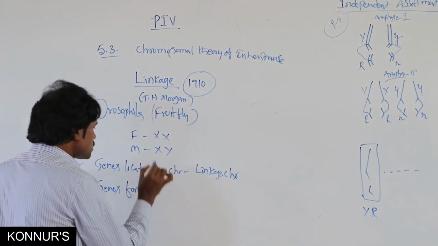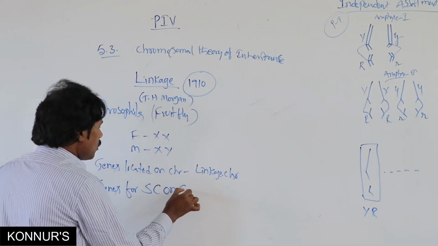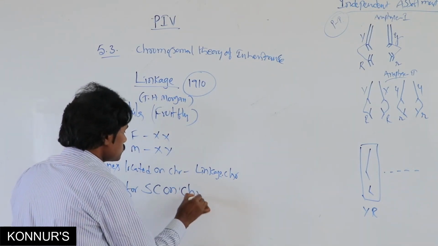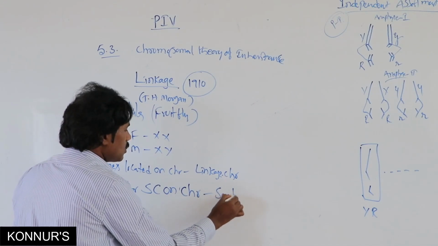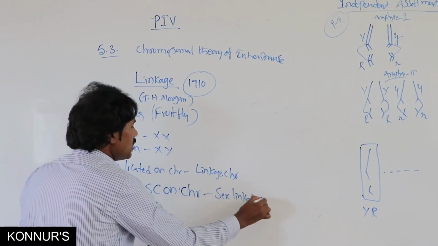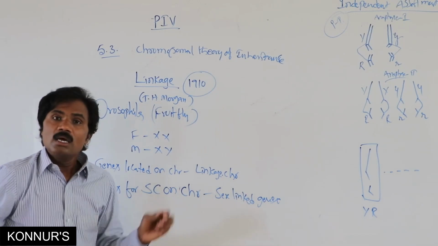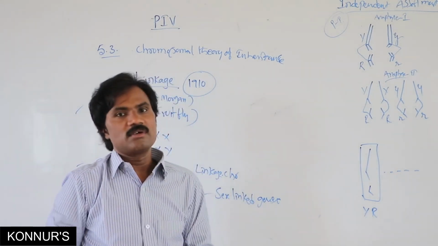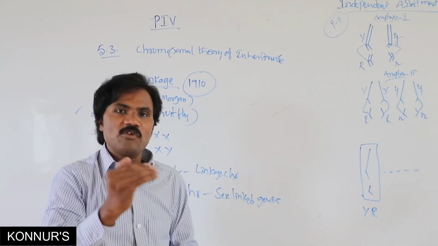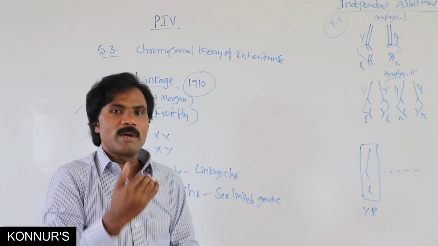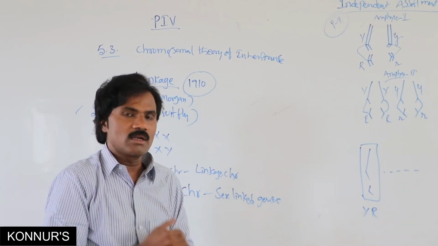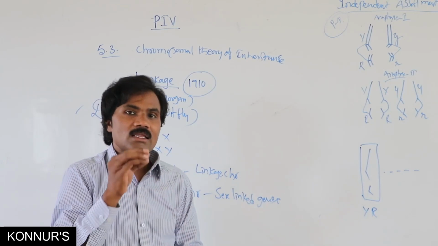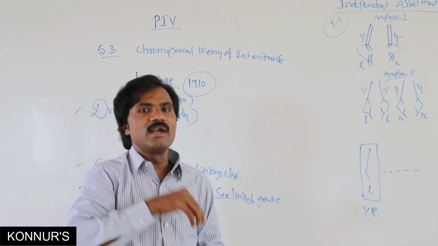Genes for somatic characters on the sex chromosome are sex-linked genes. The characters influenced by these genes, we call sex-linked inheritance.